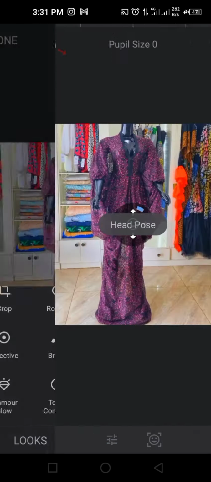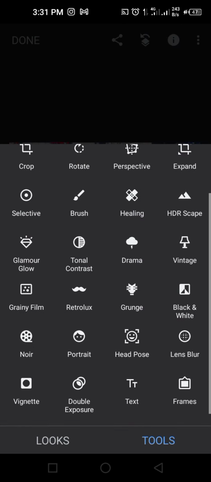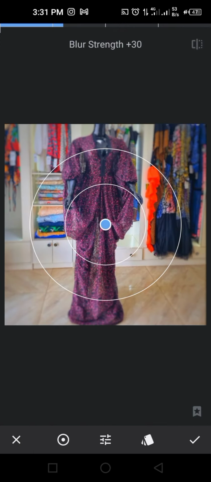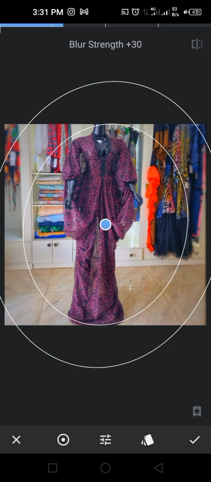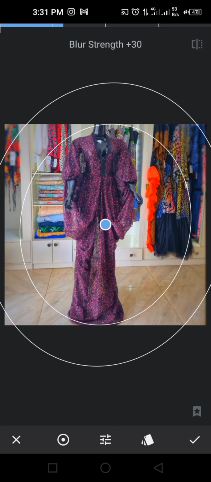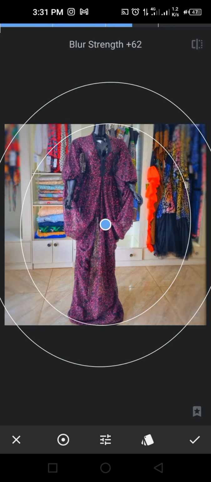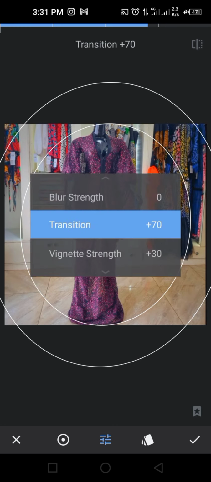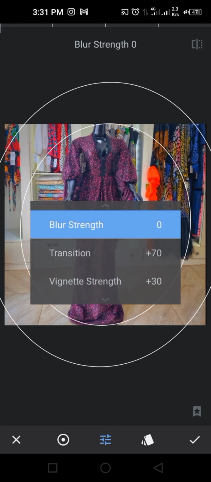Let's go to add post. It's possible we may not find it too. Then tools. Let's go to lens blur. Yes, it's going to blur. So this is where you blur your pictures. If you want your pictures to be blurred, then you can increase the blur by just moving it to the right. Because automatically if you slide up and down, you will see other ones. They're like blur strength.